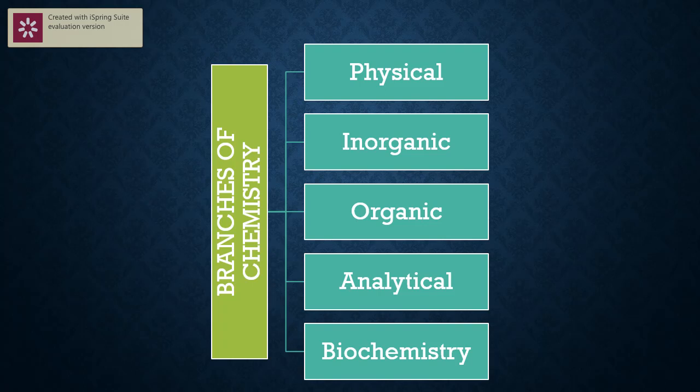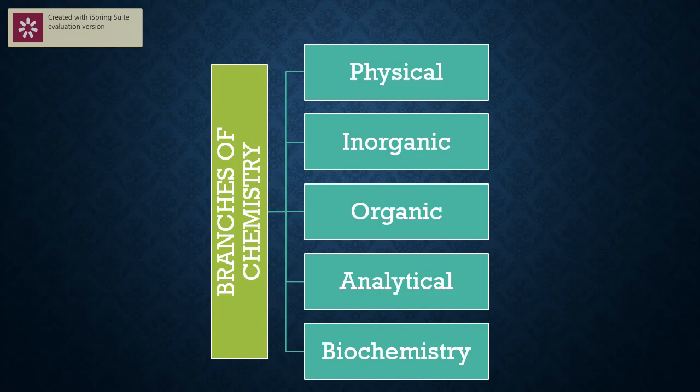Truly speaking, if you put compounds of carbon on one side and compounds of all other 91 elements on the other side, you will see that compounds of carbon are far more than the compounds of all the other elements put together. That shows the combining capacity of carbon. That's why, keeping this point in mind, a separate branch was created, known as organic chemistry. Now the fourth one, analytical chemistry.